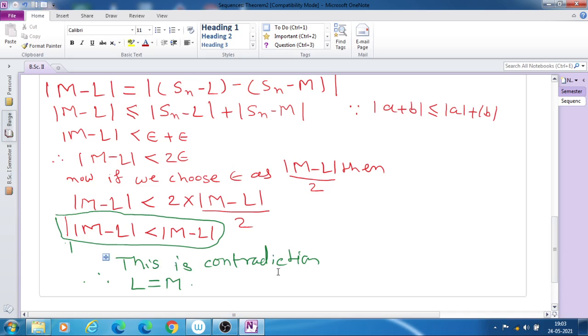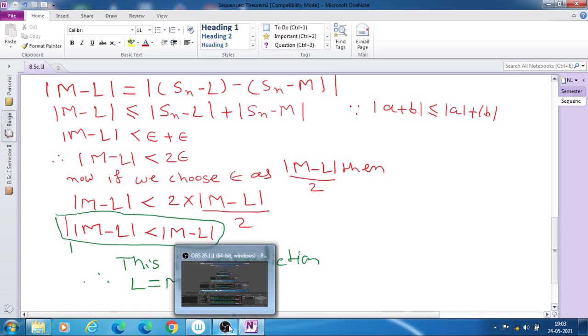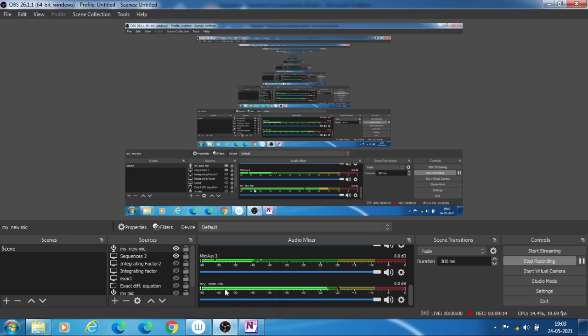That means it is a contradiction, and this is because in the start we said that L is not equal to M. So we have to say that L is equal to M, and this is the proof of the theorem. In the next lecture we will see the next theorem. Thank you.